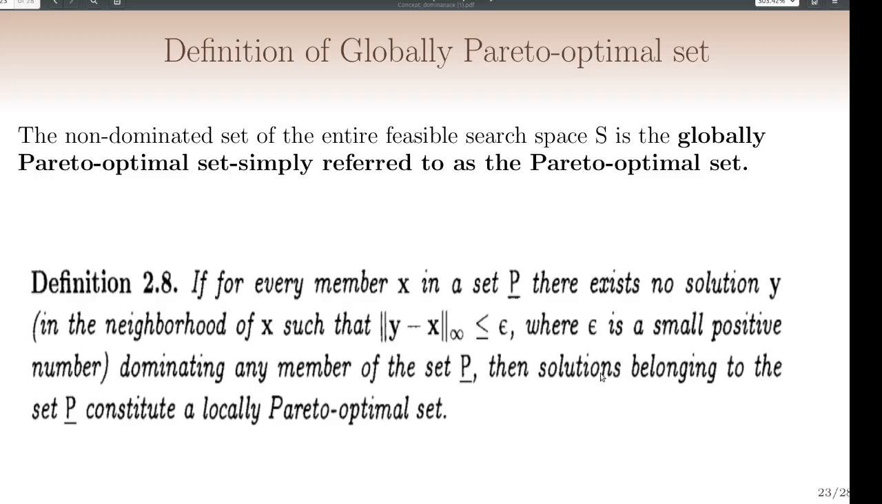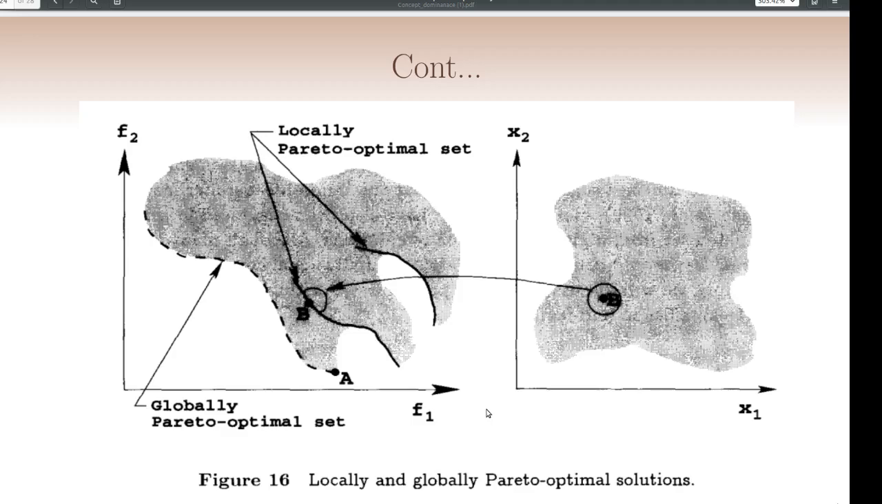How can we say that there exists no solution Y which dominates any member of the set P? We have to compute the Euclidean distance of every member X with respect to Y. If that distance is very small, less than the value epsilon, where epsilon is a small positive number, we can say that there is no solution Y which dominates any member in the set P. Then that set P is the locally pareto-optimal set.